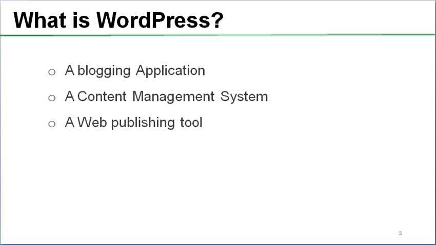Next is a content management system. Means if you are interested to create something and then publish on the internet, then you can do it by using WordPress. And then, a web publishing tool. Means if you are interested to share some content on the internet community, like videos, photographs, you will require a platform where you could embed the particular content and share it. So WordPress is the facility through which you can do this.